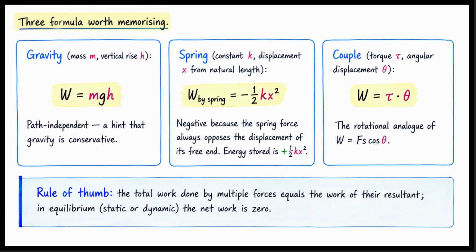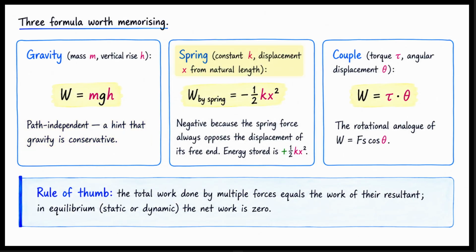Here are three special cases of work worth memorizing. First is gravity. For a mass m rising through a vertical height h, the work done against gravity is m times g times h. Notice this only depends on height. It is path independent. This is a strong hint that gravity is a conservative force.